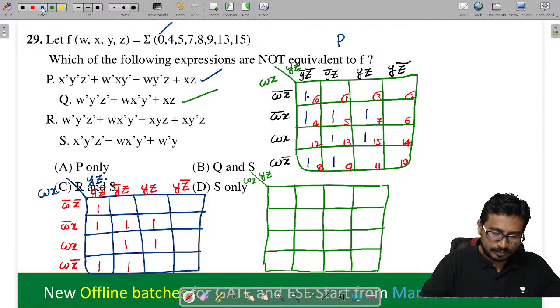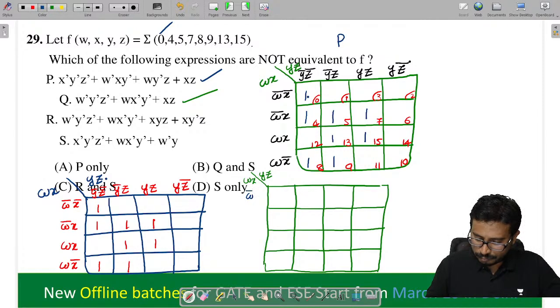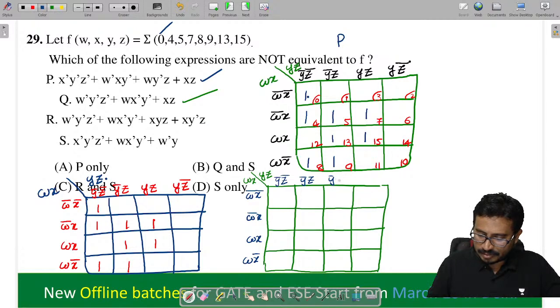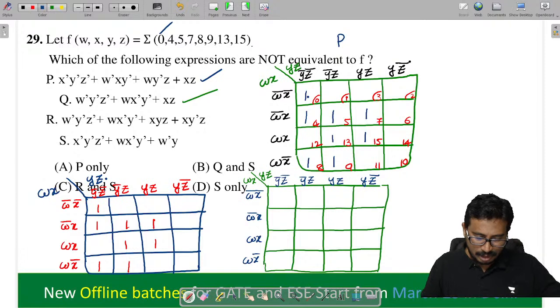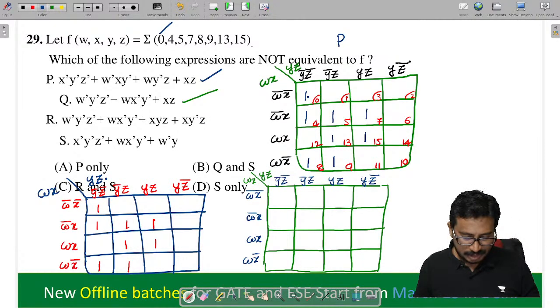YZ, W bar X bar, W bar X, WX, WX bar, Y bar Z bar, Y bar Z, YZ, YZ bar. Now here locate W bar, Y bar, Z bar, Y bar, Z bar, W bar here.